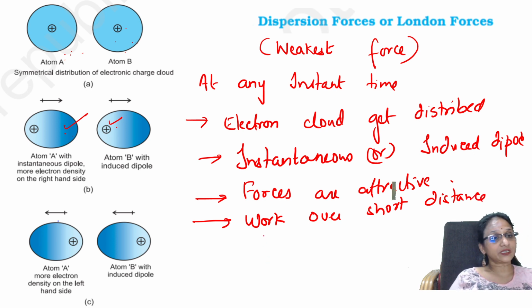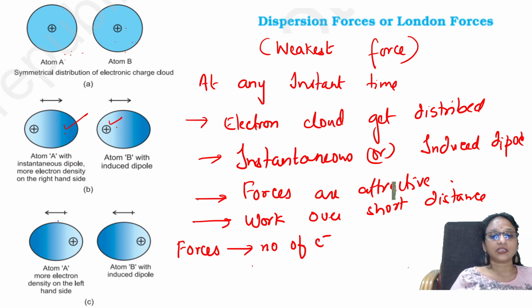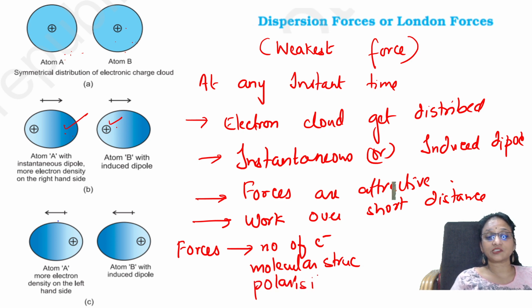So these London dispersion forces depend upon the number of electrons inside, the molecular structure, and the polarizability of particles, how much it is going to drag the charge.